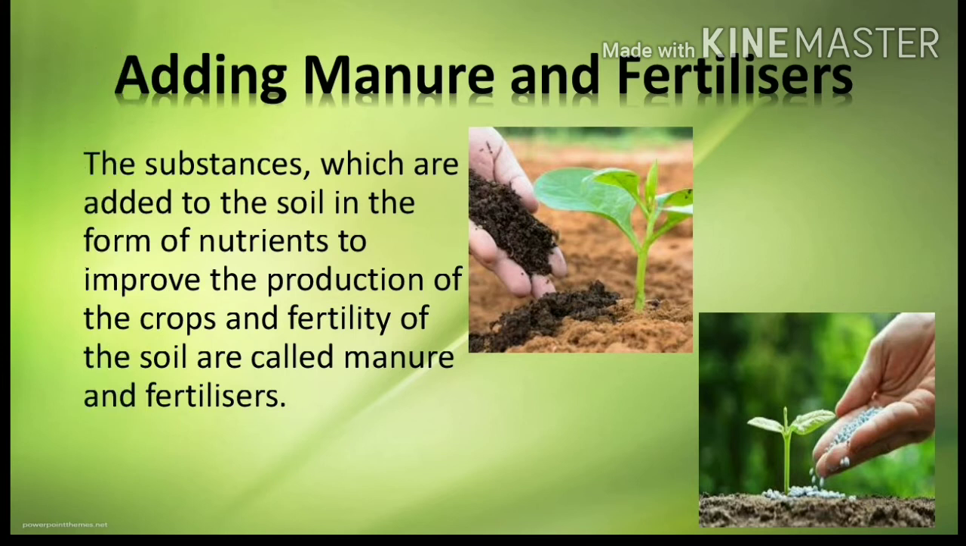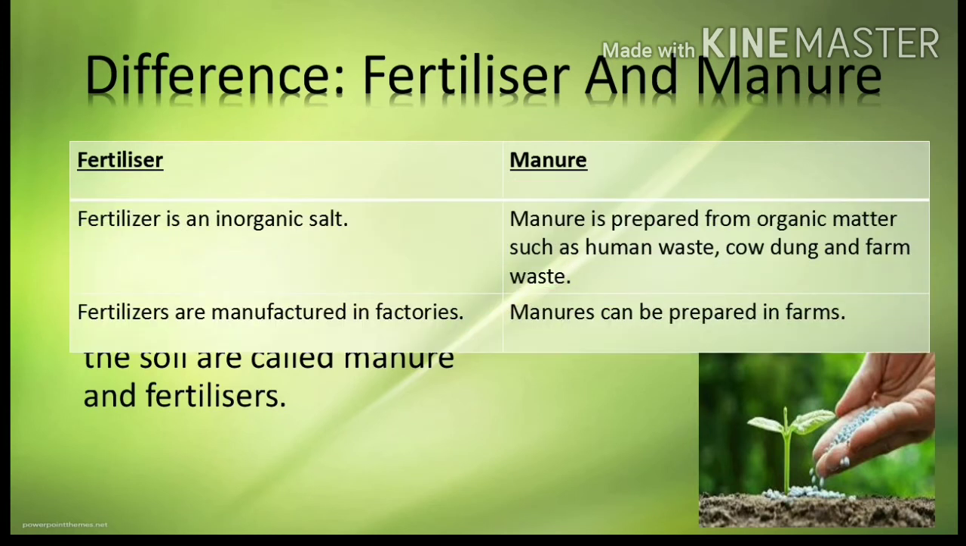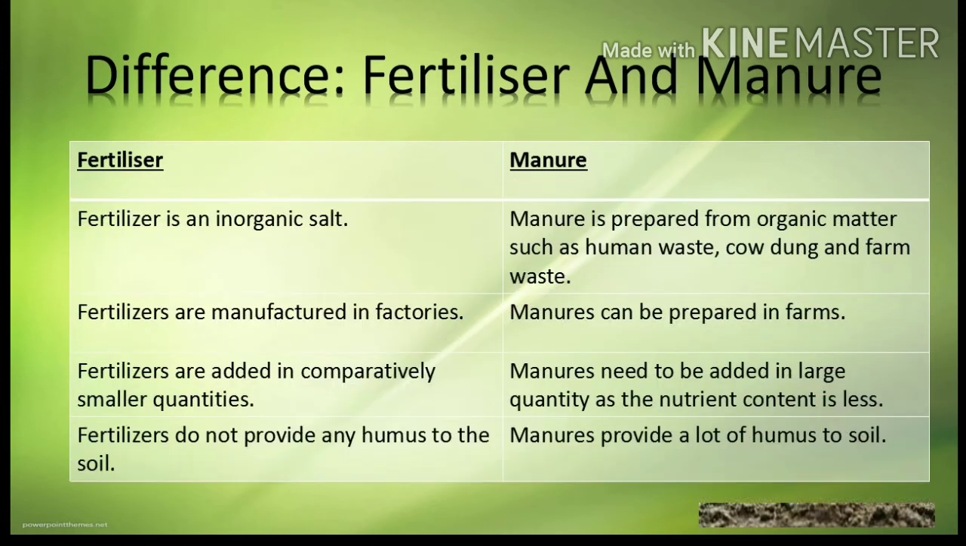Adding manure and fertilizers. The substances which are added to the soil in the form of nutrients to improve the production of the crop and fertility of the soil are called manure and fertilizers. What is the difference between fertilizer and manure? Fertilizer is inorganic salt. Manure is prepared from organic matter such as human waste, cow dung and farm waste. Fertilizers are manufactured in factories. Manures can be prepared in farms.